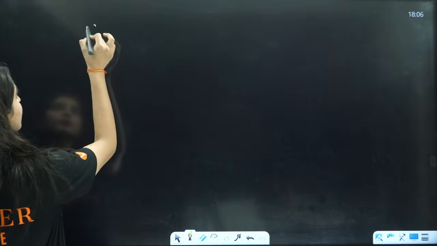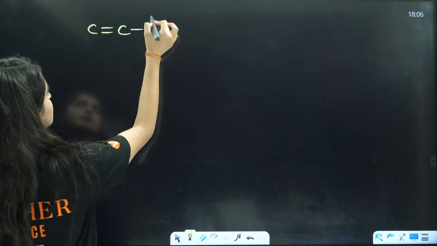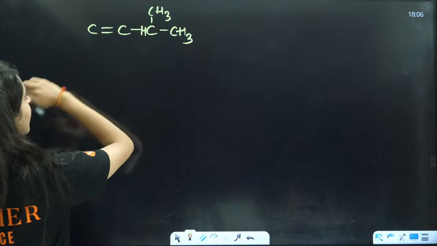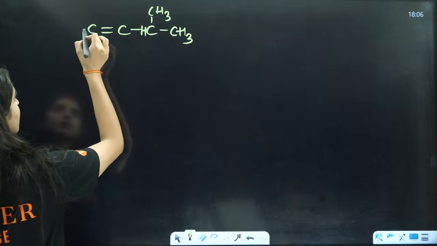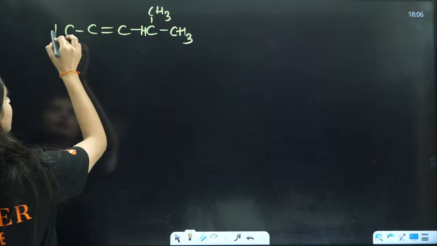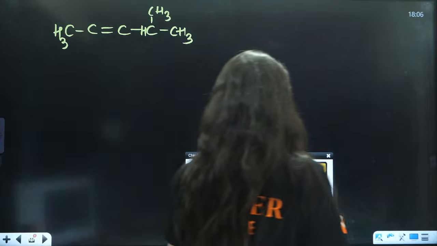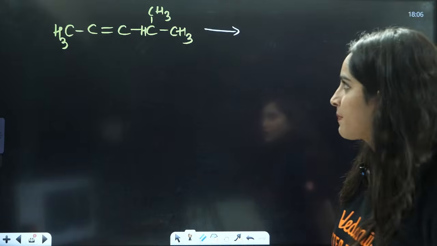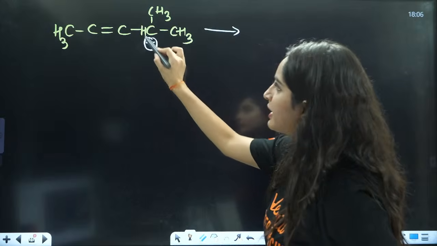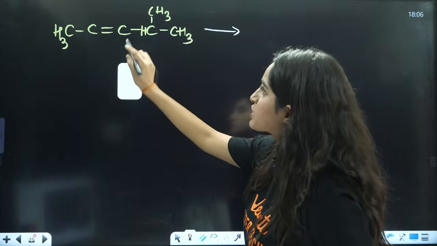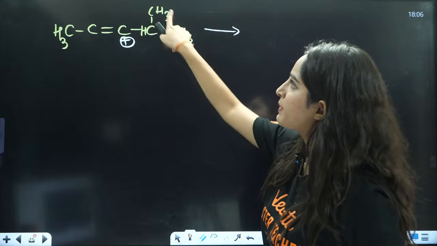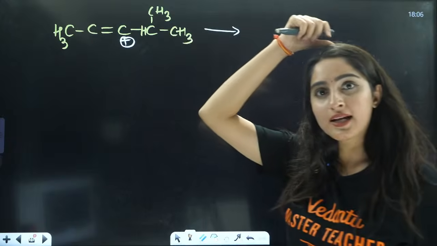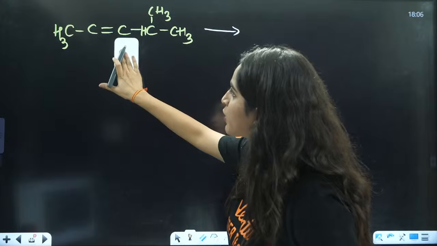For example, you have something like this, C double bond C, this is your CH3, CH3, this is H, and this is CH3, right? As we can see, which carbocation will be more stable? We know that if positive is present here, then it will be more stable, because a bigger alkyl group will be attached here, right? Here you have a smaller alkyl group. So that is why this carbocation is more stable.